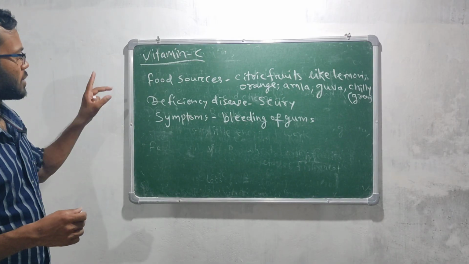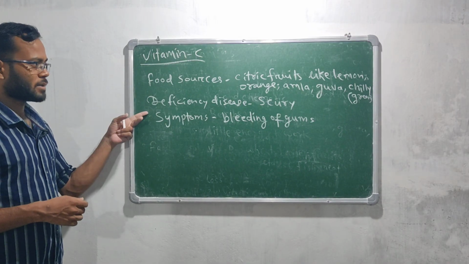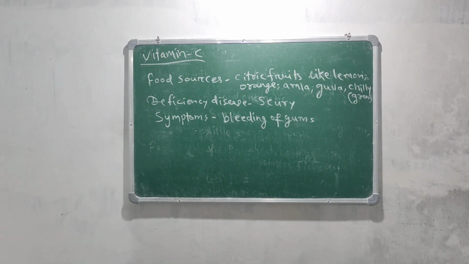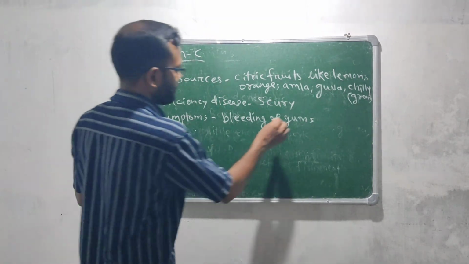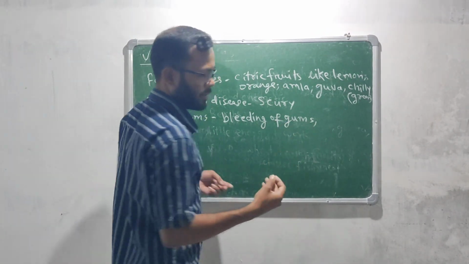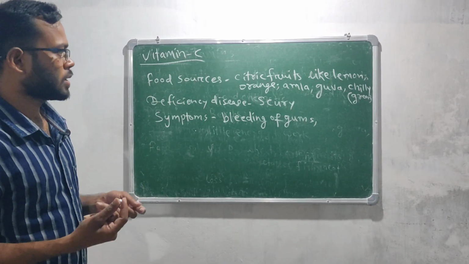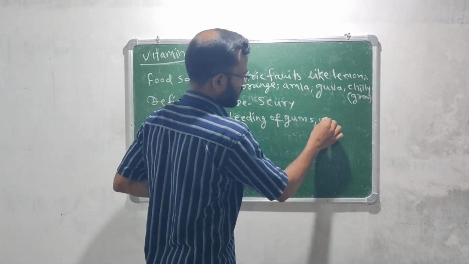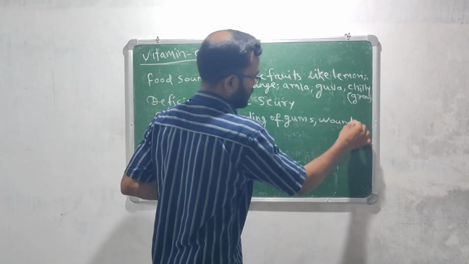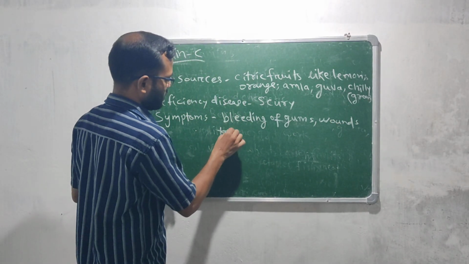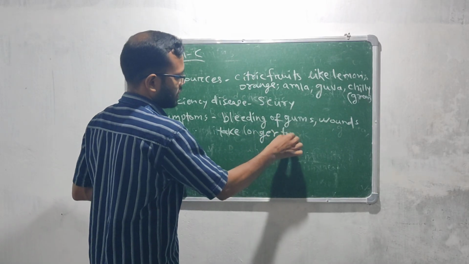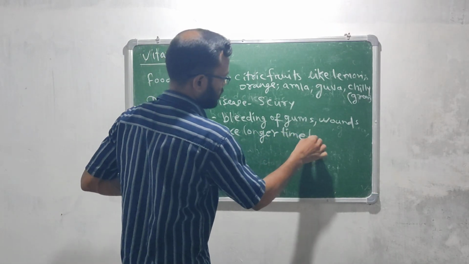Okay, we have discussed the food sources and the deficiency disease, that is scurvy, and the symptoms, bleeding gums. And there is one more symptom. When we get injured or hurt by something, the wound takes longer time to heal.